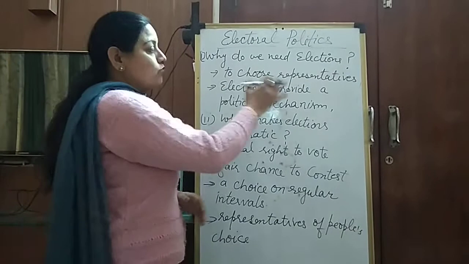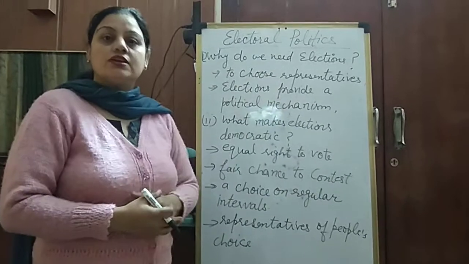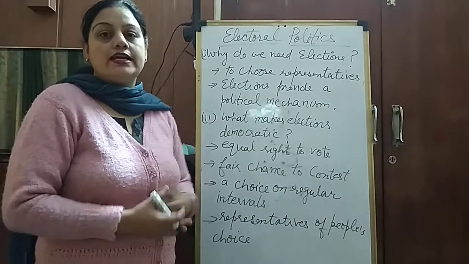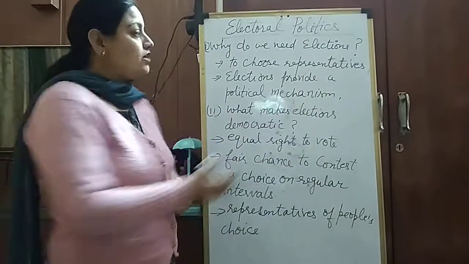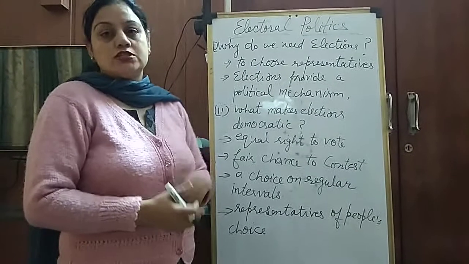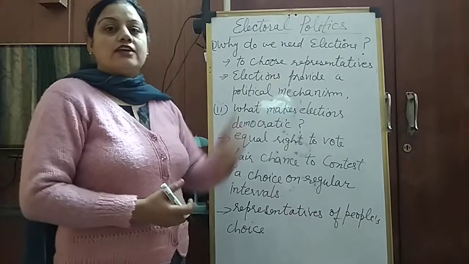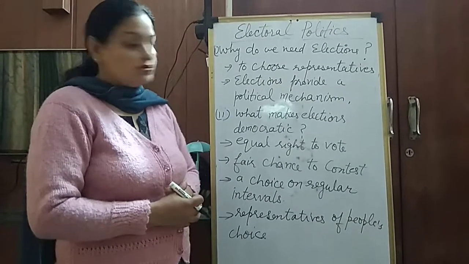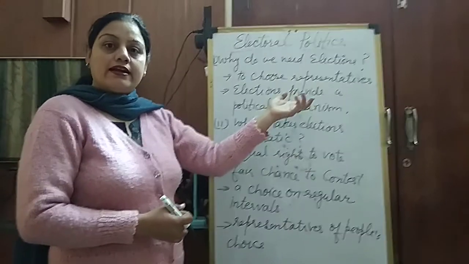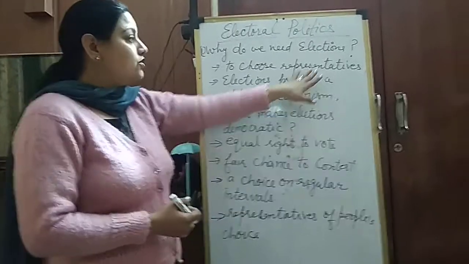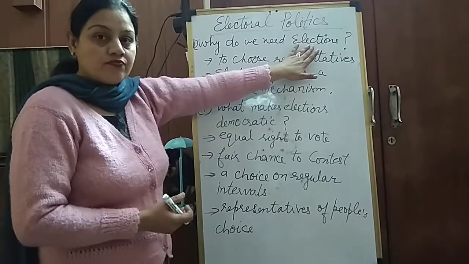In a democratic system, when all the people together cannot directly participate in the decision making process of the government, they choose another option, which is called indirect democracy or representative democracy. Representatives are chosen by the people, who fight for them, raise their issues, form the government for the people, and find solutions to the people's problems on behalf of the people. They exercise power for the people and indirectly by the people. So representatives are chosen through elections to make a democratic government.